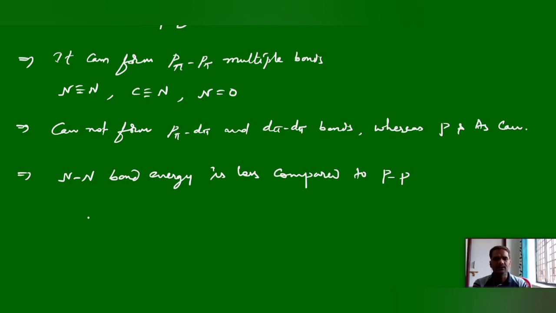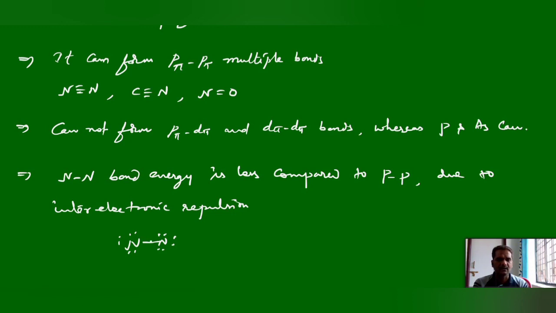That is mainly due to interelectronic repulsions. Due to the small size and having the 3 lone pairs around the nitrogen, here you can see more interelectronic repulsions, and that leads to easy breakage of that bond. So they have less bond energy, whereas phosphorus has more bond energy.